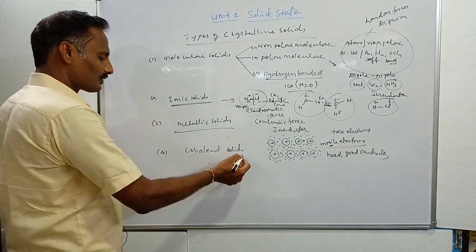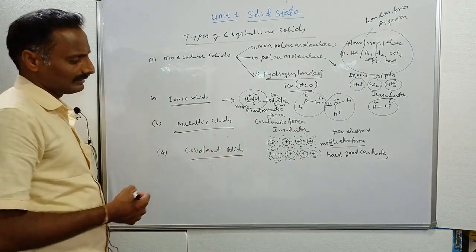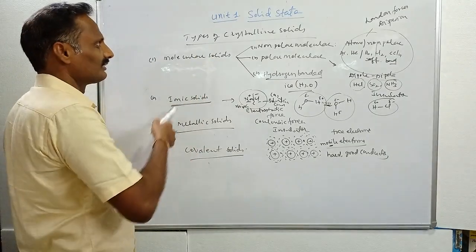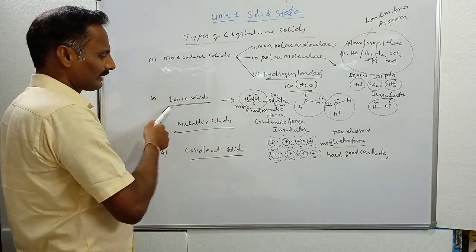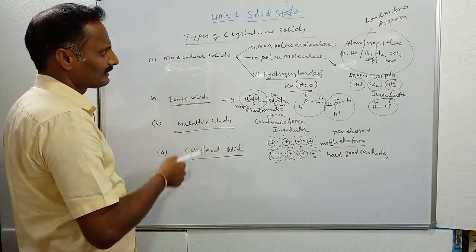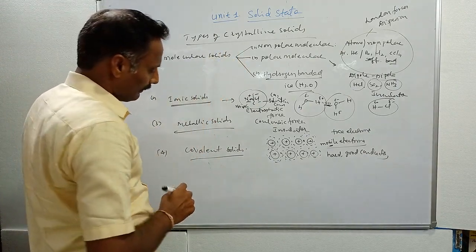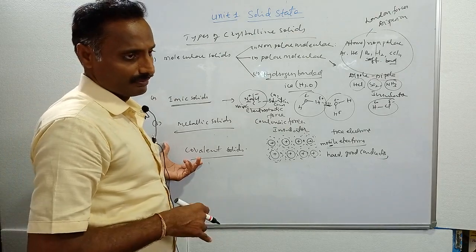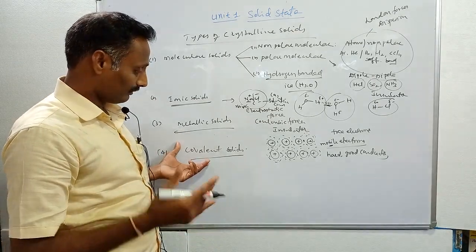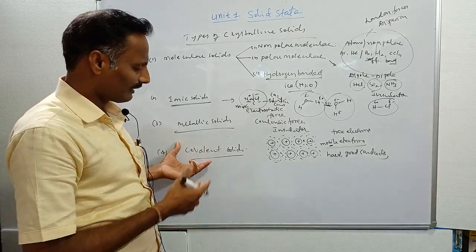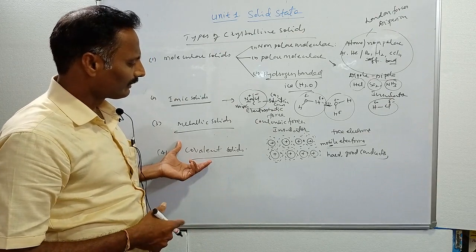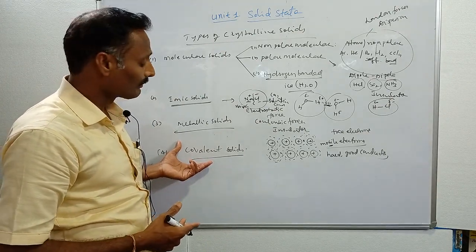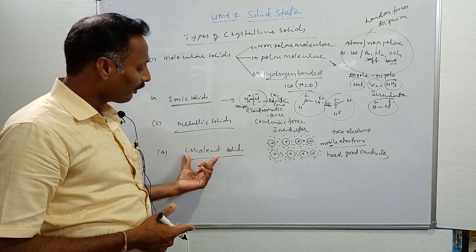Then what about covalent solids? Covalent solids are also crystalline solids. Molecular solids, ionic solids, metallic solids, and covalent solids are called crystalline solids. In covalent solids, the constituent particles are atoms, which are held together by covalent bonds.